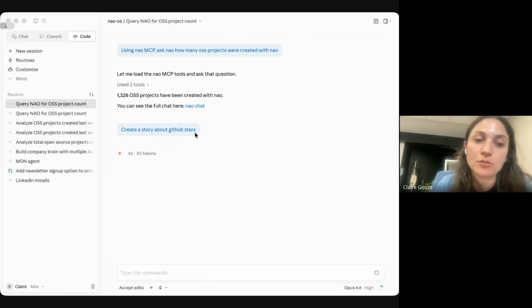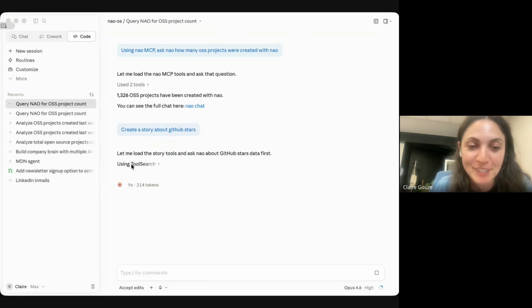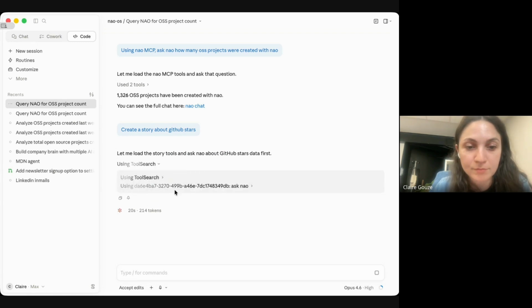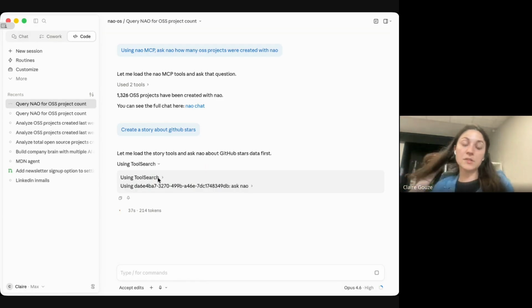Same, it's going to run the Ask Nao tool. Instead of just answering a question or doing a conversation, at the end it's going to create a story within this chat, and I'm going to be able to use that directly.